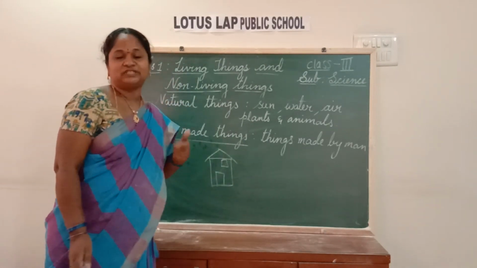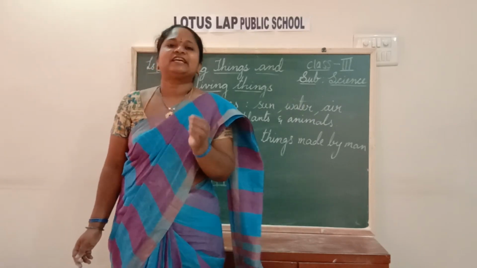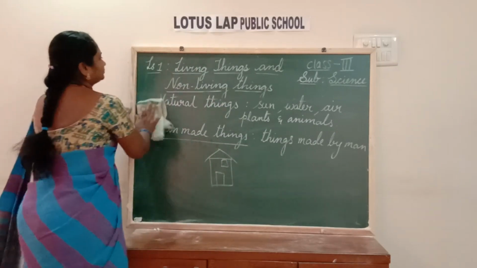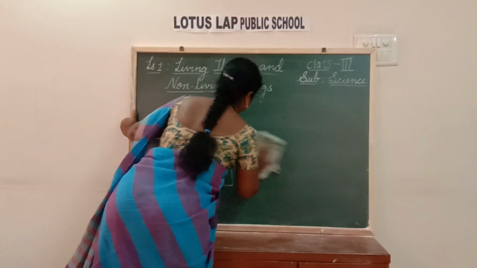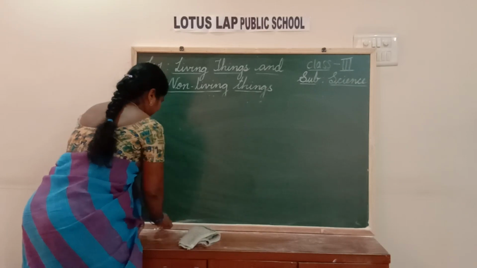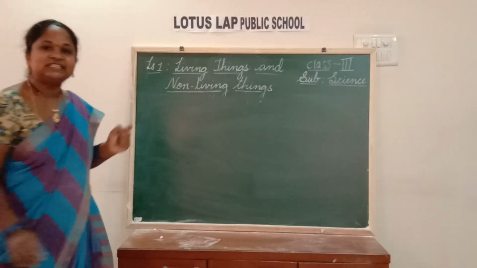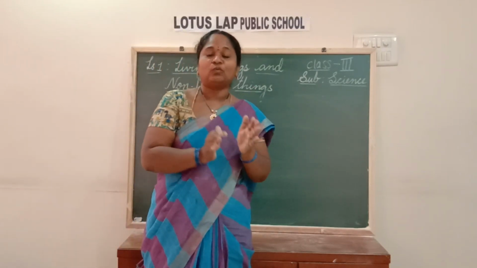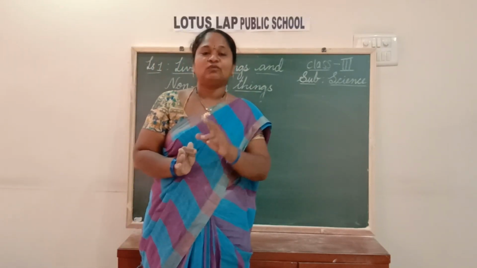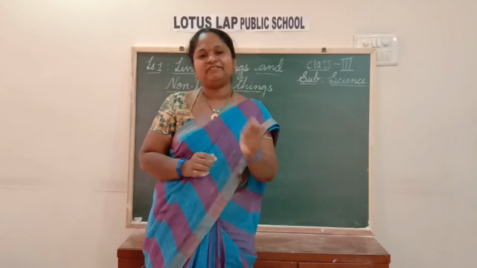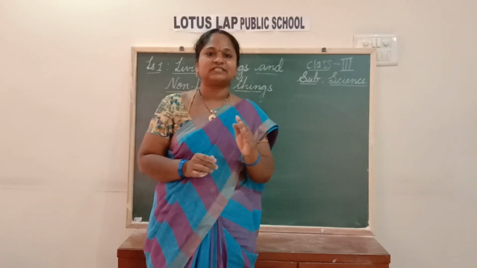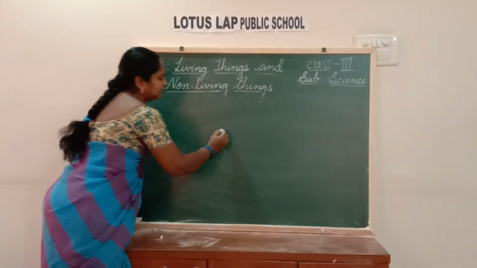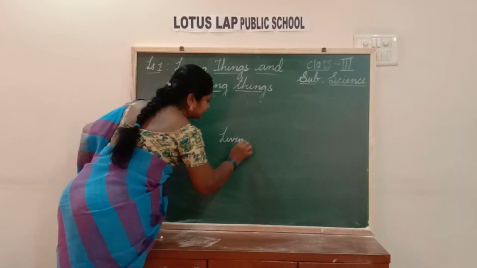I think you understood this lesson, children. Let's have a recap of this lesson. What we have learned. Okay, children. So, what did we discuss in this lesson? First, we discussed what living things are, the features of living things, and the difference between living and non-living things. And then we discussed man-made things and natural things. Okay, first let us look at the features of living things.